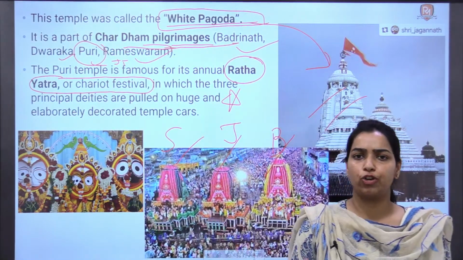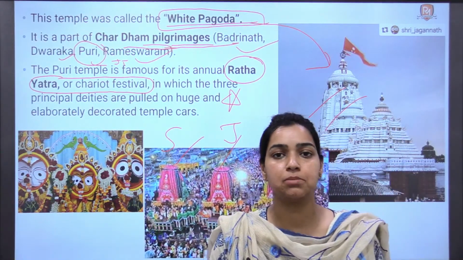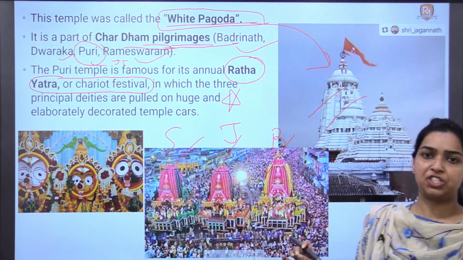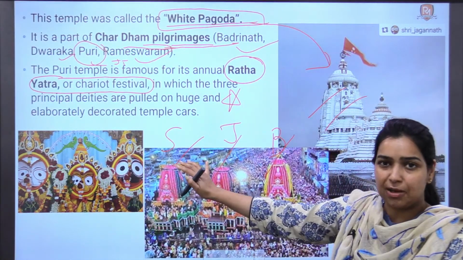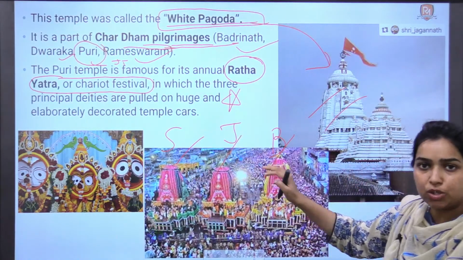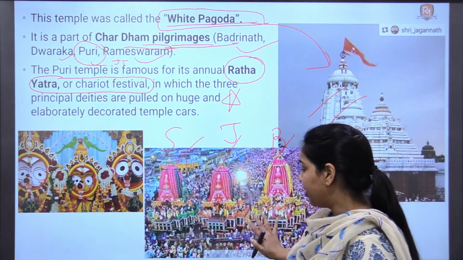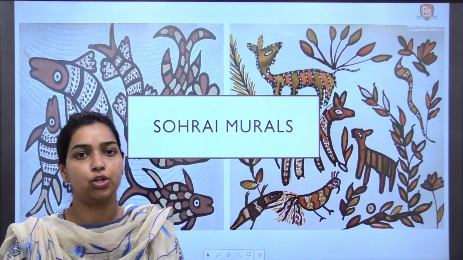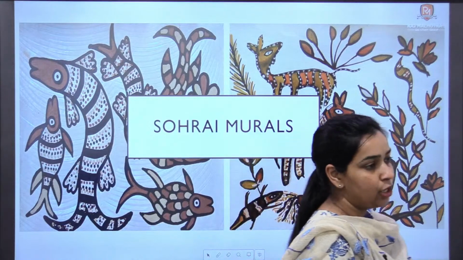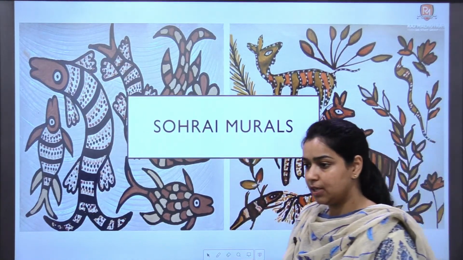Must remember this, and must do the architectural details of both these temples. It is very important for your mains as well as your prelims, so must focus on both of these temples. Cover the Konark temple carefully too. Jagannath has been completed here. On these lines itself you can prepare the Konark temple also. Now the third topic for today's discussion is Sohrai murals.